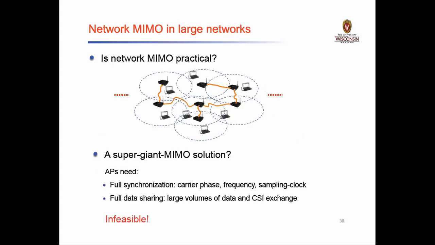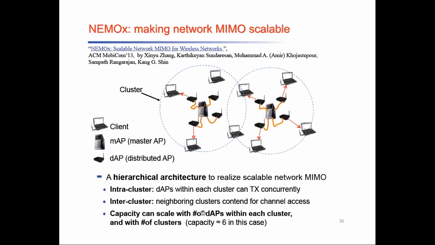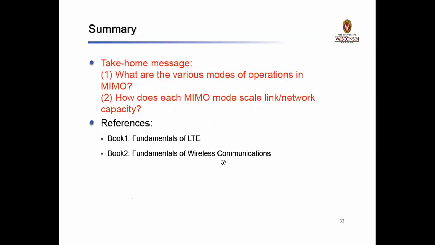This is another example, which is also called a super joint, which is completely infeasible and cannot be used in a proper way. And this is another type of network, where they make use of a scalable MIMO architecture, where we have inter-cluster and intra-clusters, the number of devices will be more, and the capacity can also be increased. So this is all about spatial multiplexing.